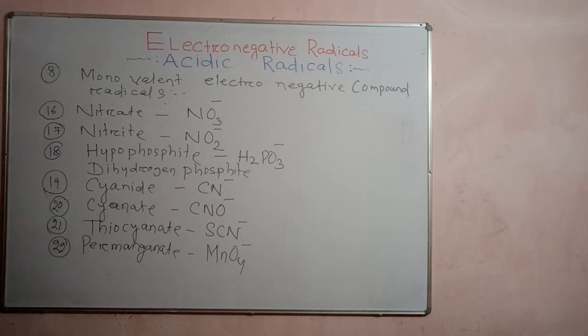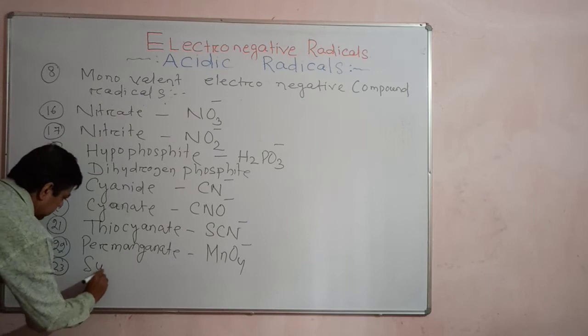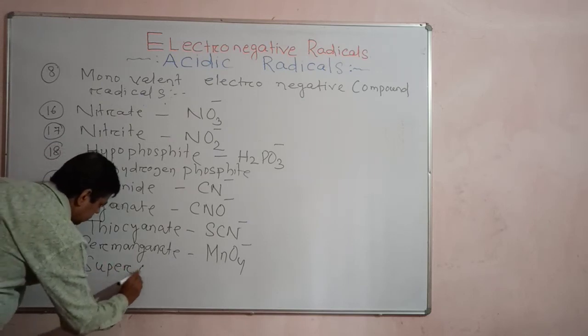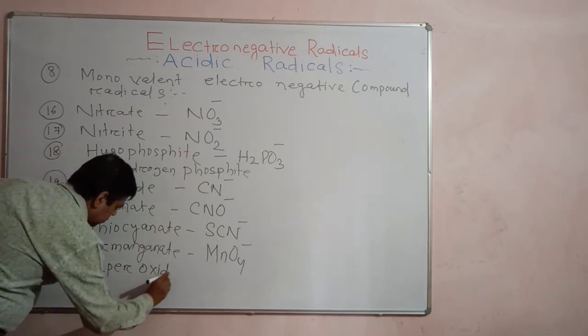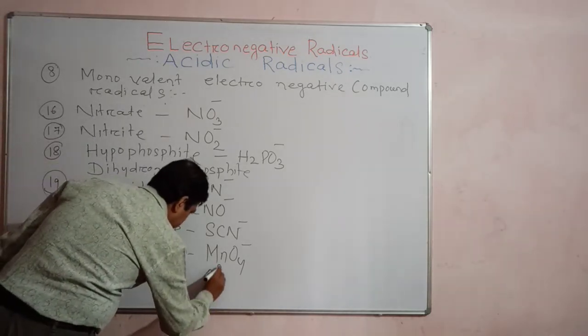And you know oxide. Oxide is divalent, but superoxide. Superoxide is what? O2 2 minus.